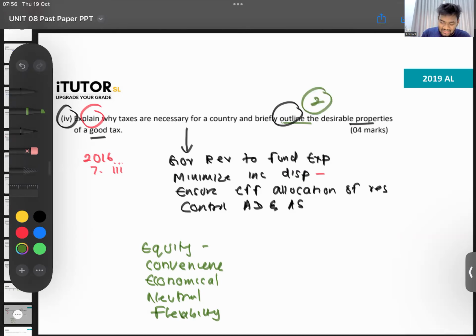So the maximum they can give you is half a mark for each of these. So mention a small one or two line explanation.